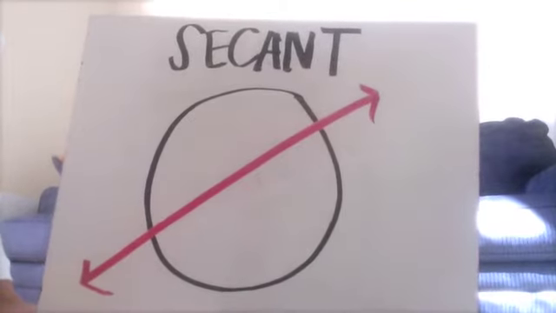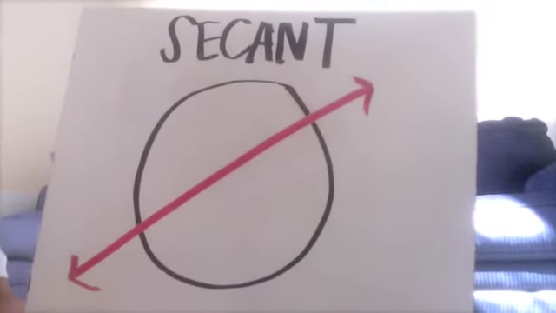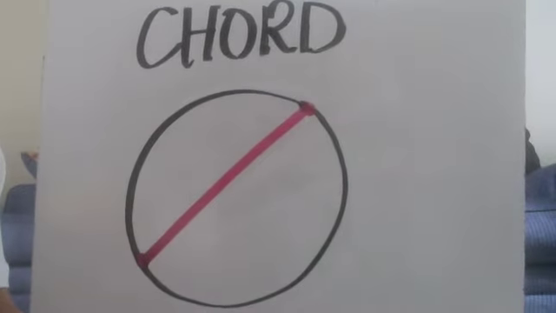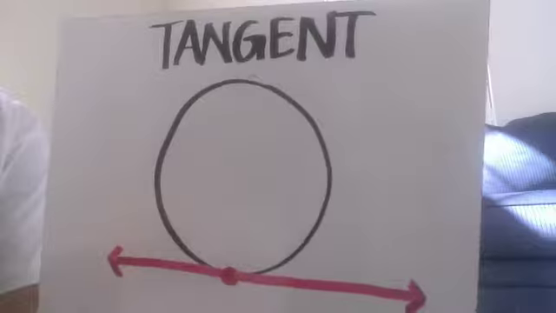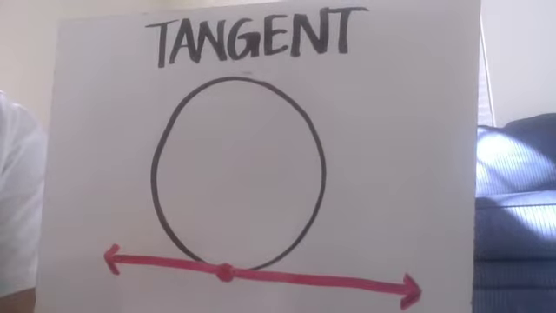A secant is a line that intersects the circle at 2 points, here and here. A chord is a segment whose endpoints are found on the circle. A tangent is a line in the plane of a circle that intersects the circle in exactly 1 point.